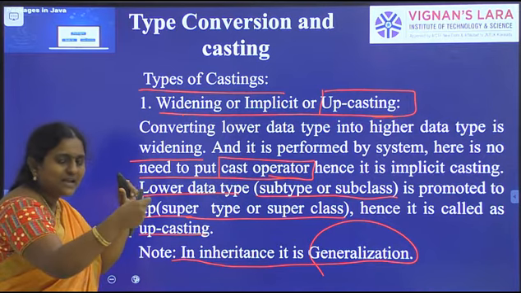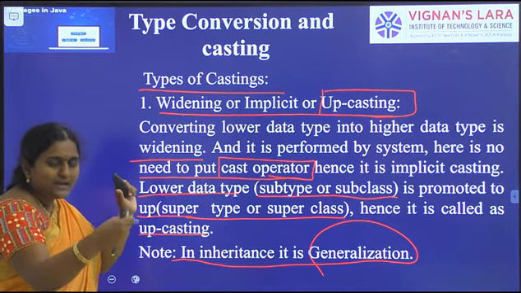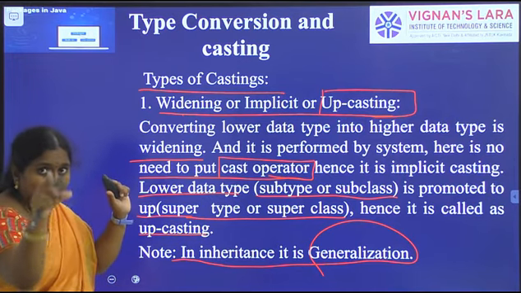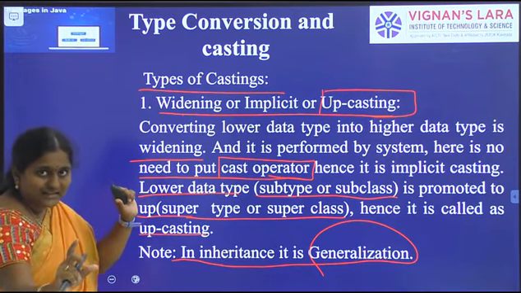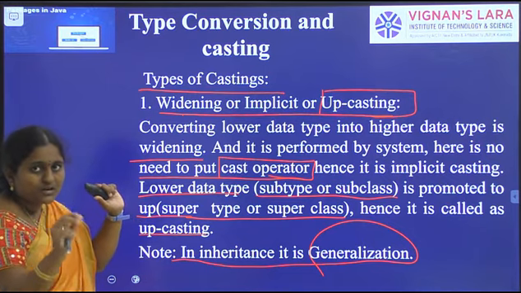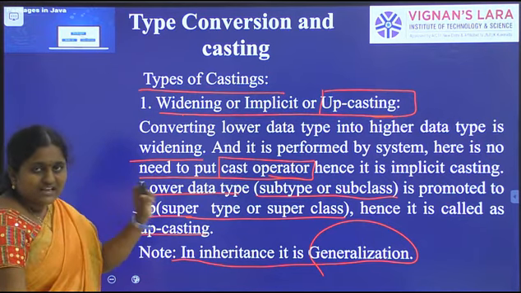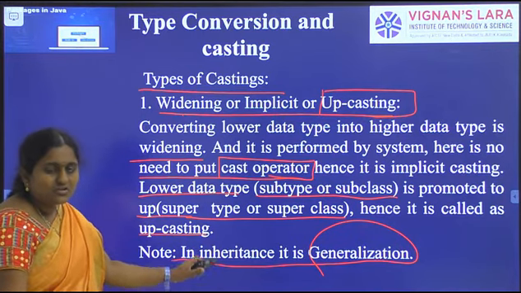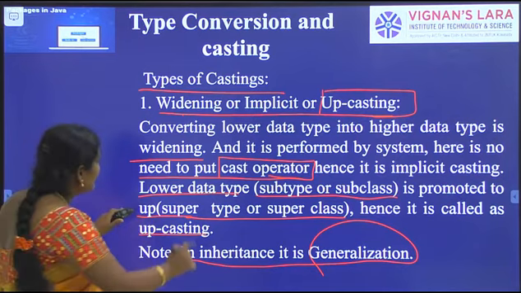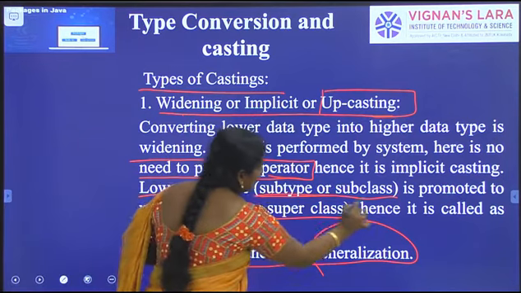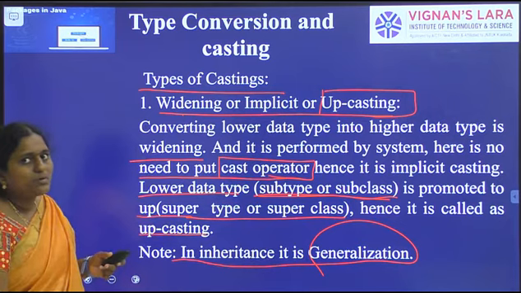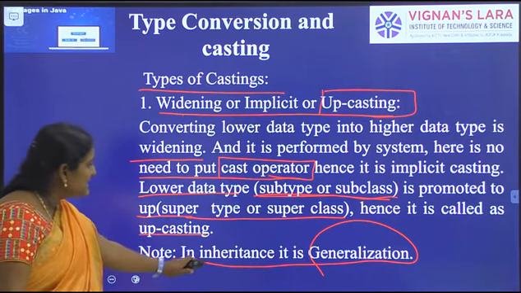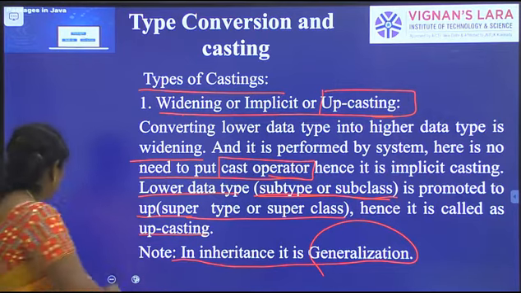Converting a lower data type value into a higher data type is called implicit casting, where we need not use a cast operator. It is also known as widening casting, upcasting. In object casting, the subclass is promoted up to the superclass. Hence it is called upcasting. In inheritance it is known as generalization.